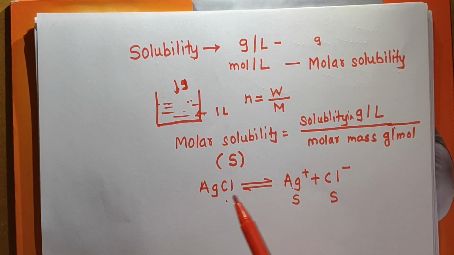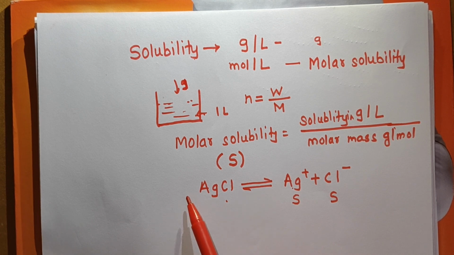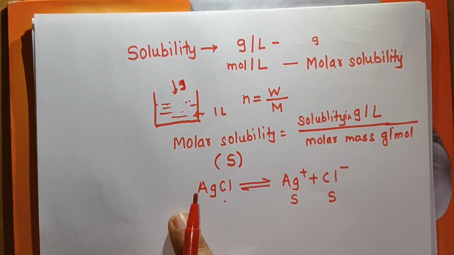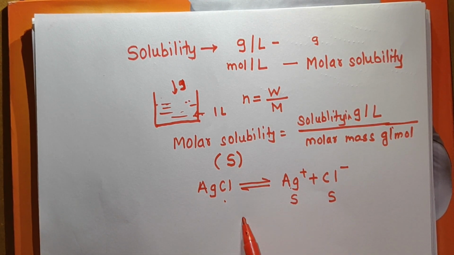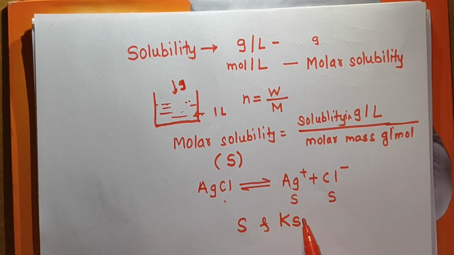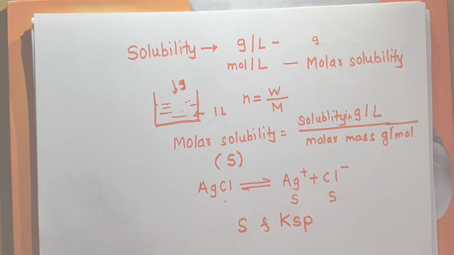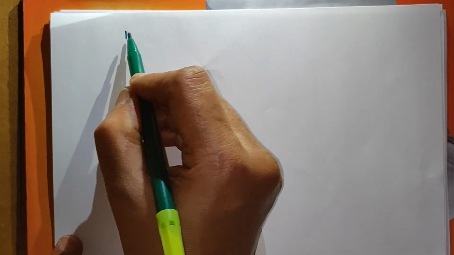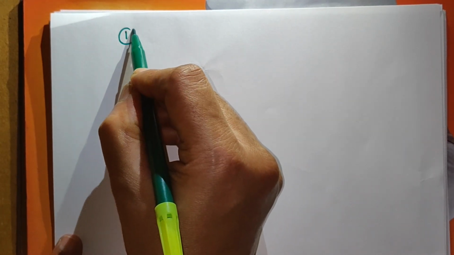So like this we can apply solubility to different sparingly soluble salts and obtain the relation between S and Ksp. We shall consider the relation between S and Ksp, that is, solubility and solubility product, for different sparingly soluble salts.